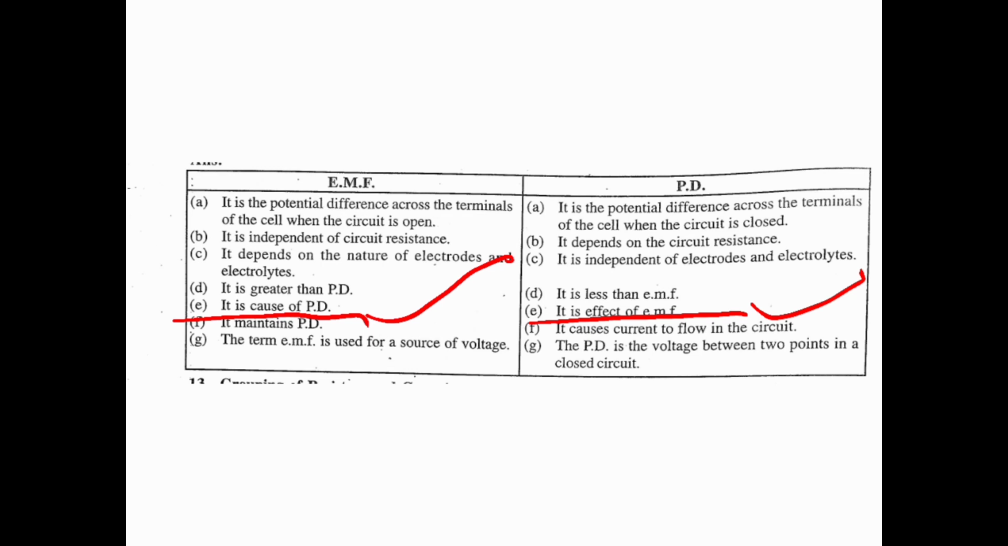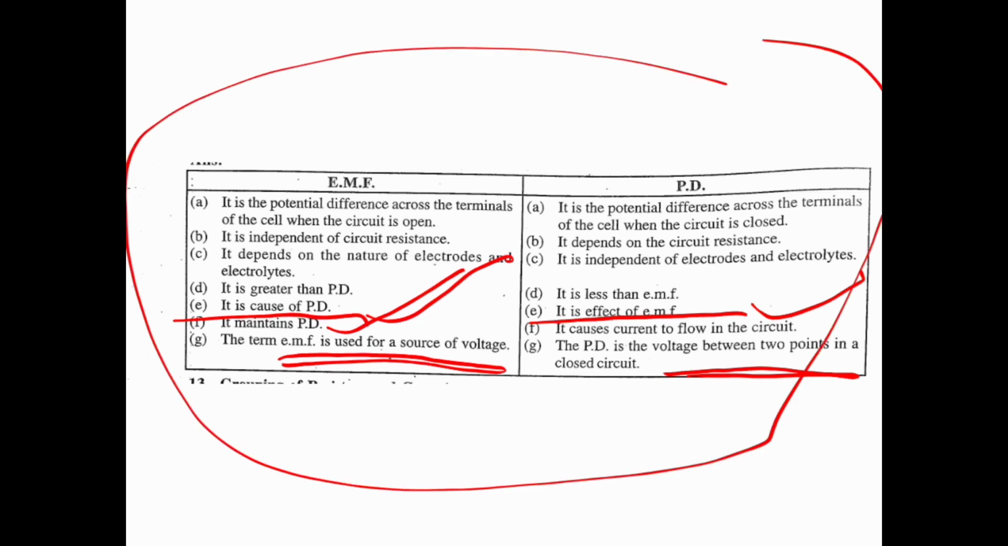It maintains potential difference. It causes current to flow in the circuit. What is the working of the EMF? It maintains the potential difference. Whereas what is the working of potential difference? It causes the current to flow in the circuit. The term EMF is used for source of voltage and PD is the voltage between 2 points in a closed circuit. This is all about your EMF and potential difference.